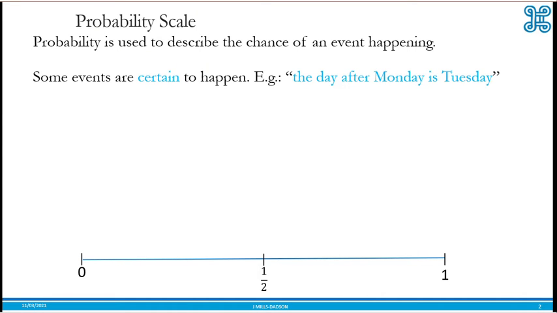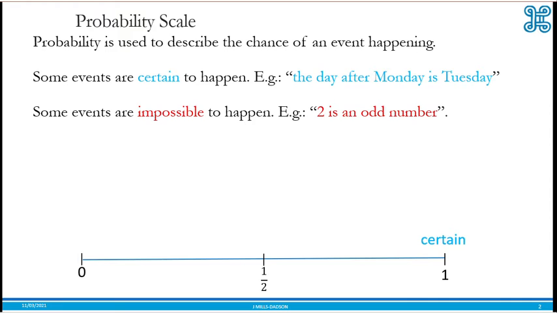Now, in real life, certain events are bound to happen. They are certain to happen. For example, a day after Monday is Tuesday. It's a certain event because a day after Monday will always be Tuesday. Such events will have probability equal to 1. Then we have events that are impossible to happen. For example, in our normal base 10 counting, 2 being an odd number is impossible. So such events will have probability equal to 0.